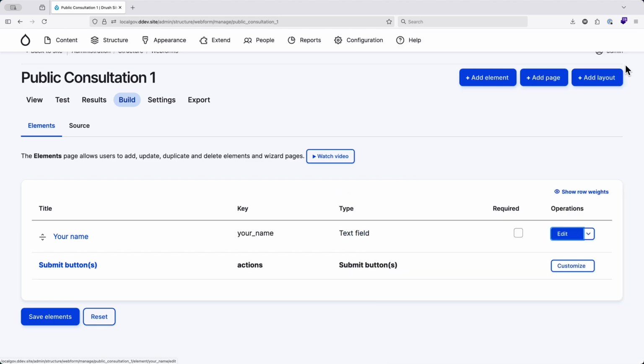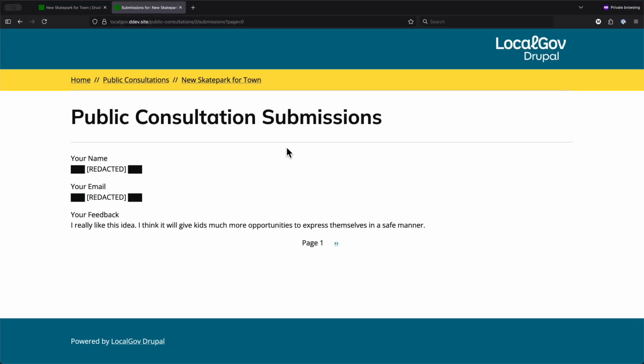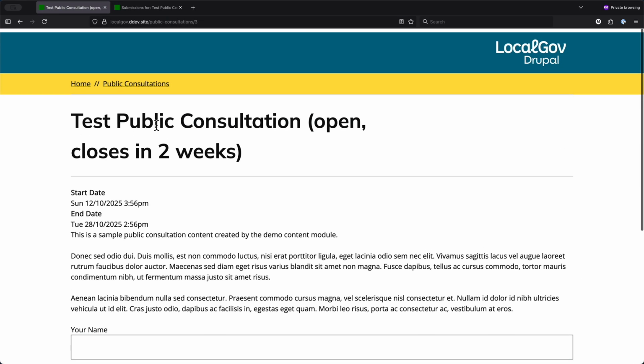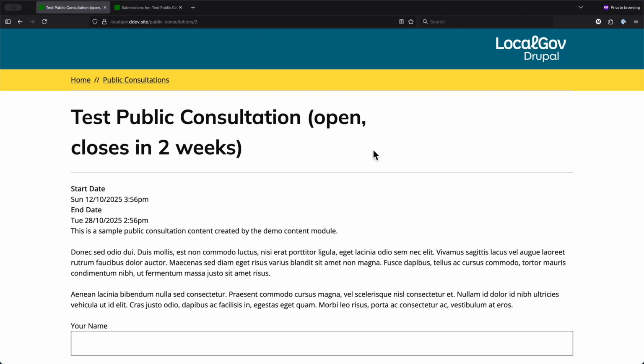And with that being the case, you've got yourself a public consultation system. It's kind of as simple as that. Let's have a look at one of these public consultations. So I'm going to refresh that for a second and refresh this. So I'm an anonymous user here now. I'm in a private browsing window.